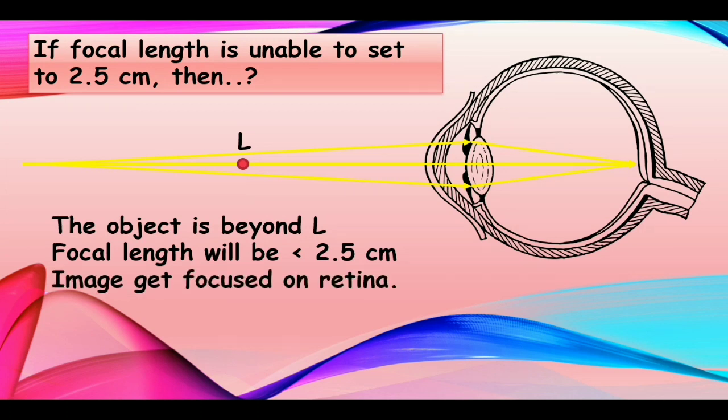Now in this case, we are setting the point for the maximum distance that a myopic eye can view. Place the point as M. So M is the maximum distance to which the eye can see the image clearly.